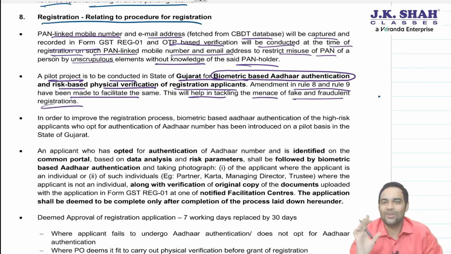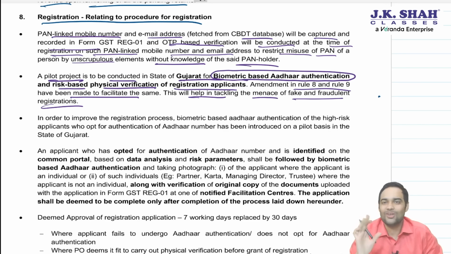In order to improve registration process, biometric based Aadhaar authentication of high risk applicants. Who will identify it is a high risk applicant? Common portal. Aadhaar authentication has been introduced on pilot basis in Gujarat.